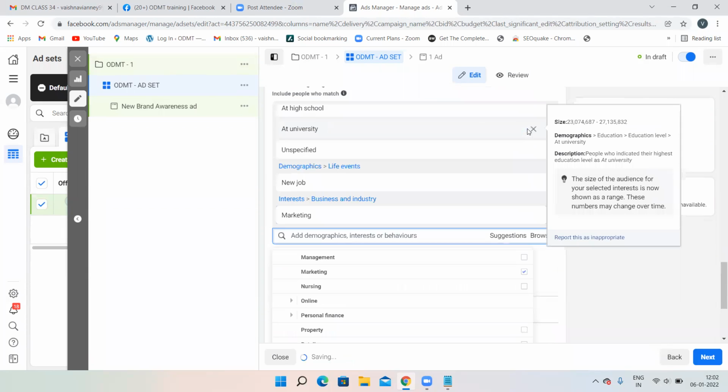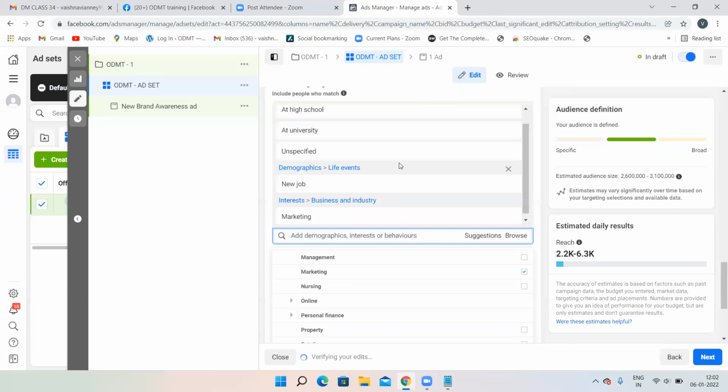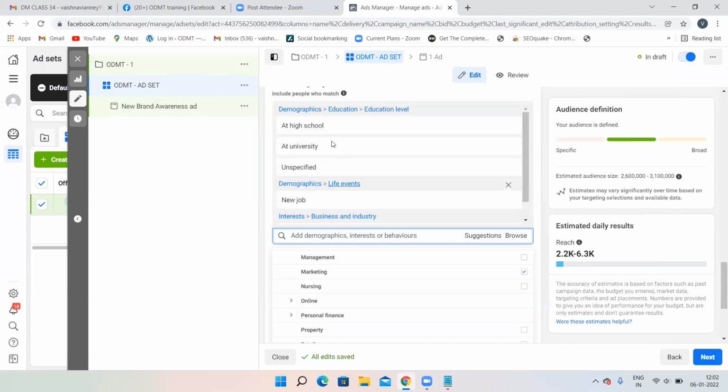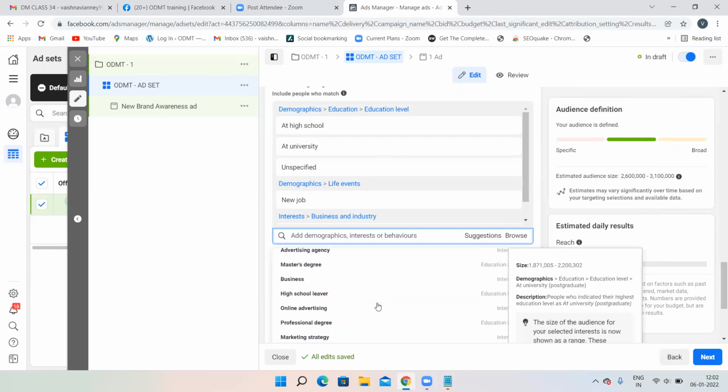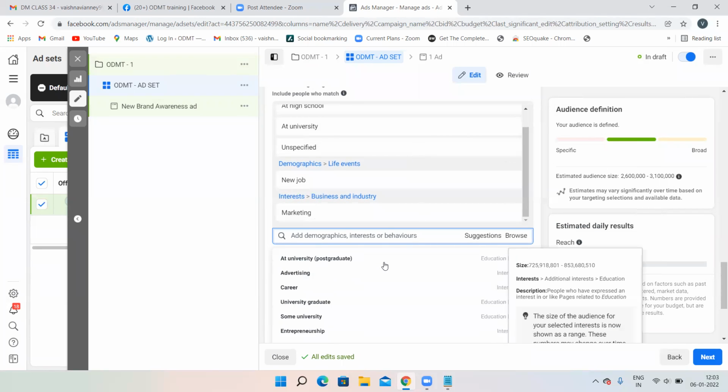I'll just click on marketing. So demographics, marketing. Okay, then comes click on browse. What else? Professional degree, job hunting, and everything is done.